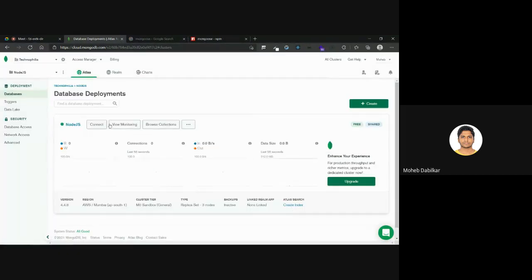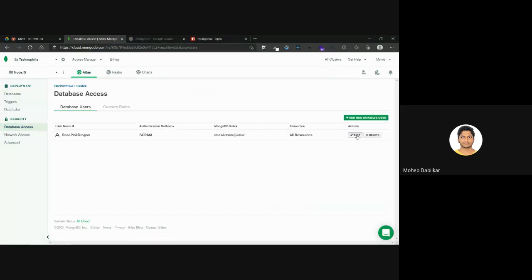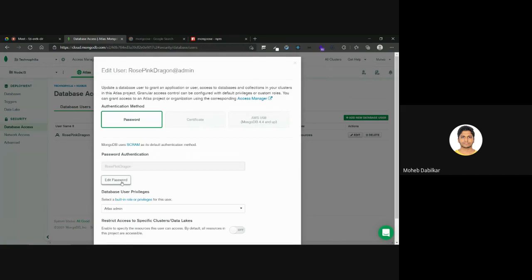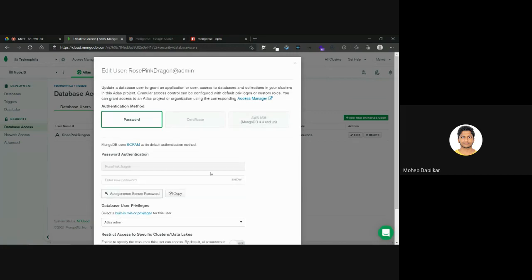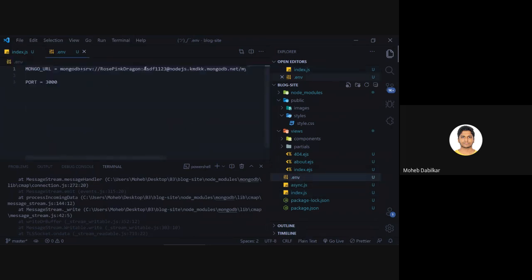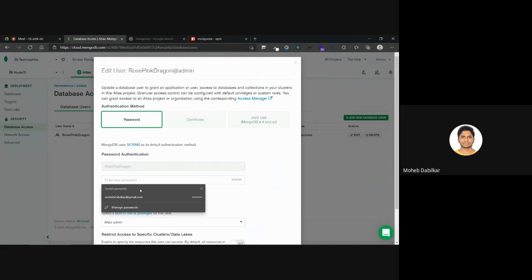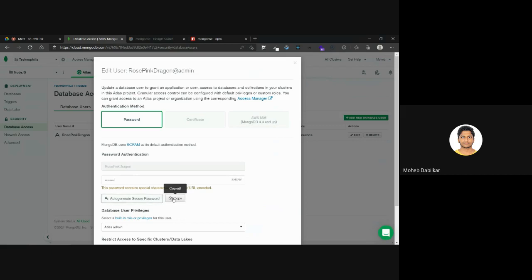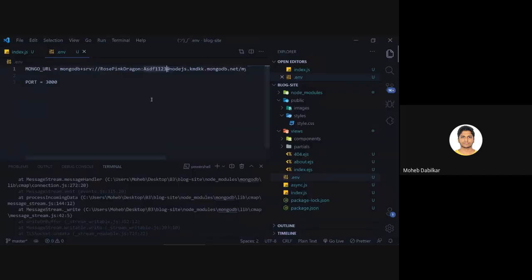But I also don't remember my password. So let's just go to database access. Hopefully they have something for us, and edit it. Mm, the password is Rose Pink Dragon. I don't think so. But yeah, we can always try it out. Okay, so it is the username. We'll say test 123. Okay, it was test@123.